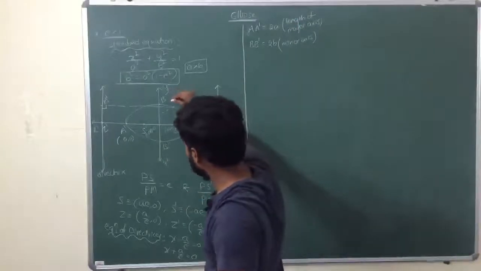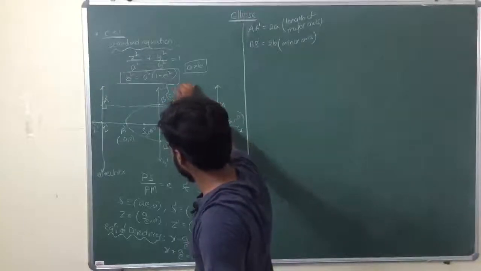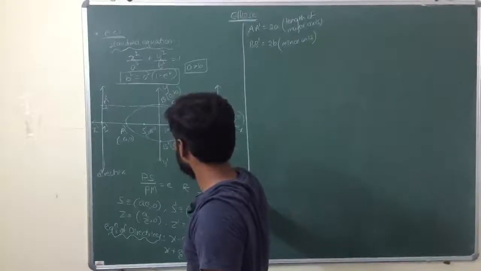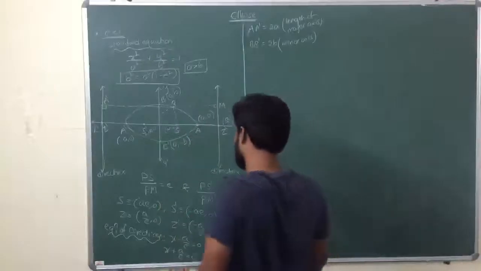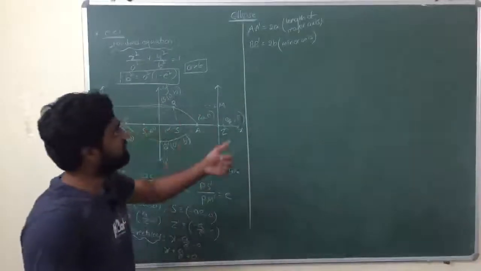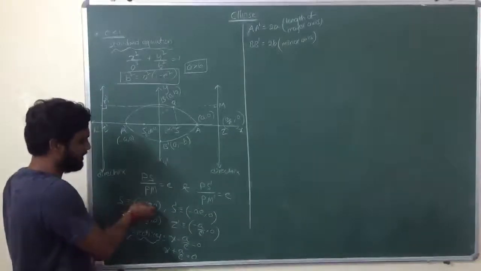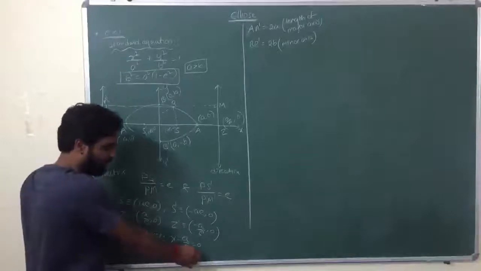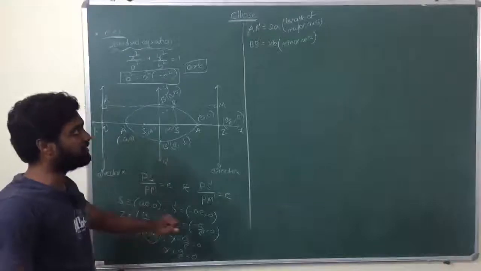So basically this point is (0, b). This point will be (0, -b). You don't need to remember the whole formula there. So A dash is 2a, B dash is 2b. Foci: (ae, 0) and (-ae, 0). Directrices: x - a/e = 0 and x + a/e = 0. So they are the basic things.